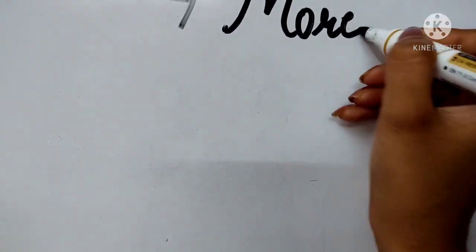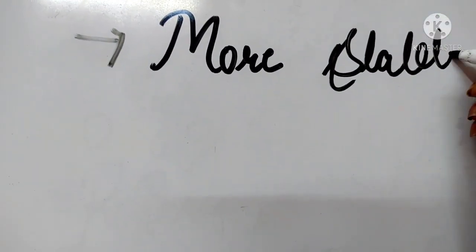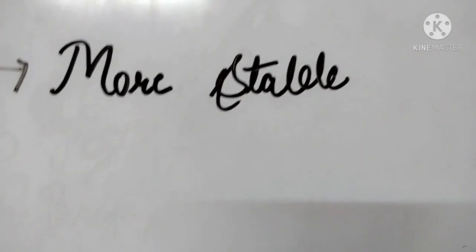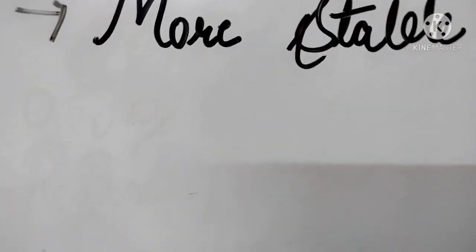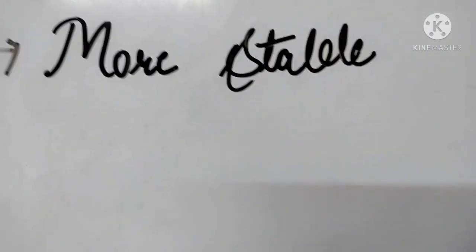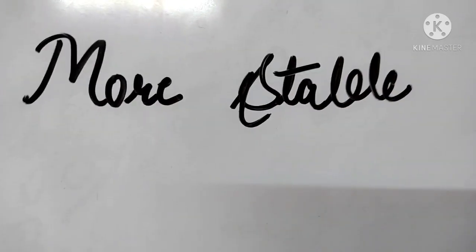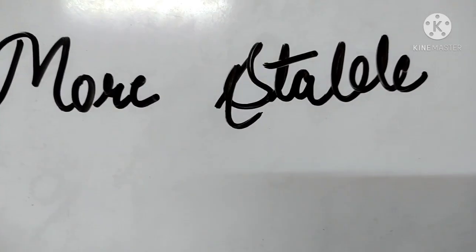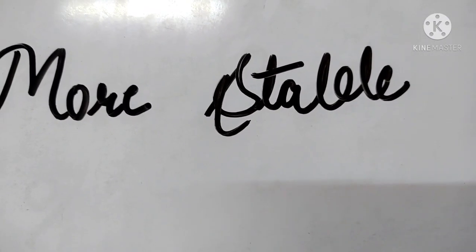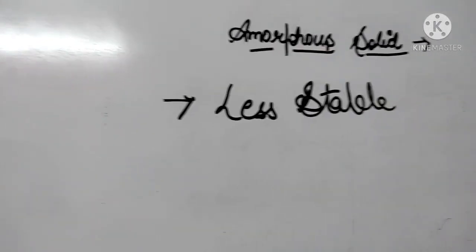The crystalline solids are more stable, and on the other hand, the amorphous solids are less stable.